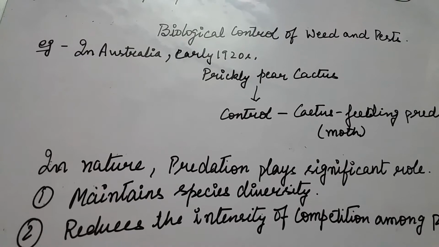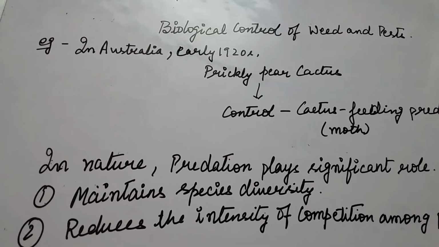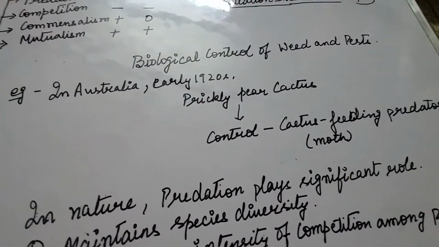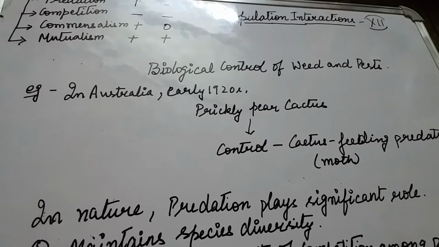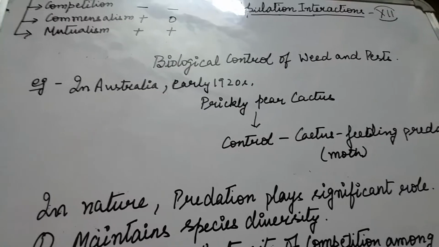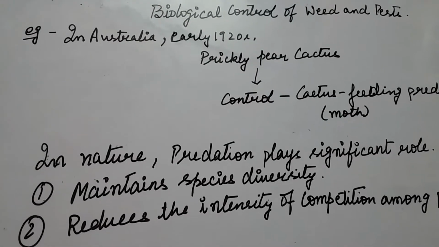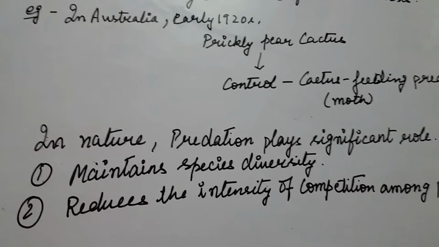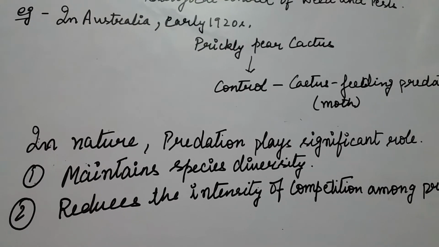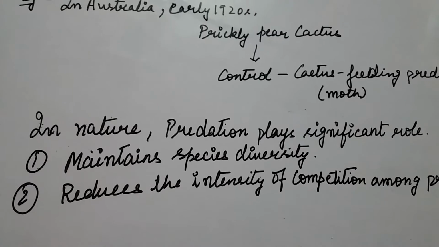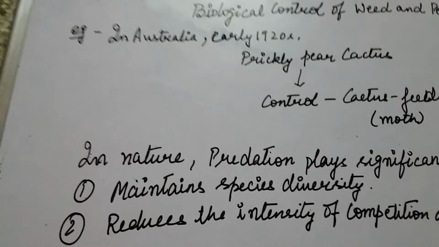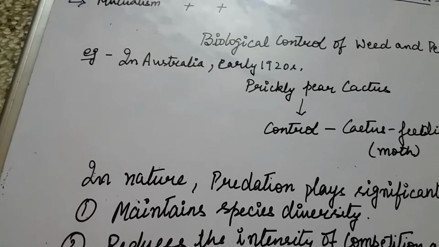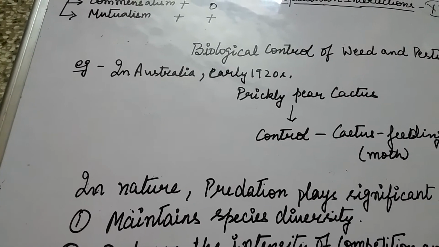Predation also plays an important role in the biological control of weed and pest. So what are biological controls? Biological controls are the methods that are adopted in agriculture and which are based on the prey regulating ability of the predator.